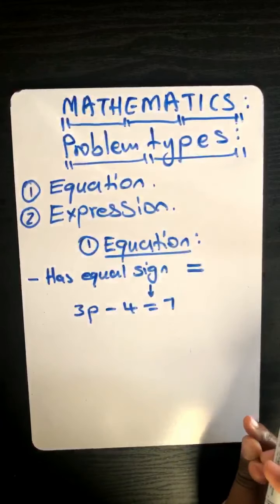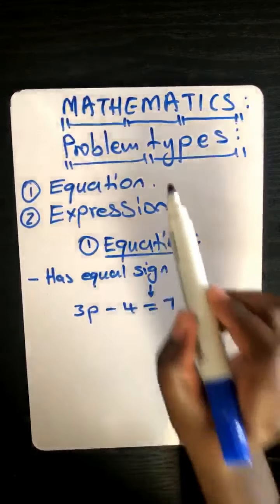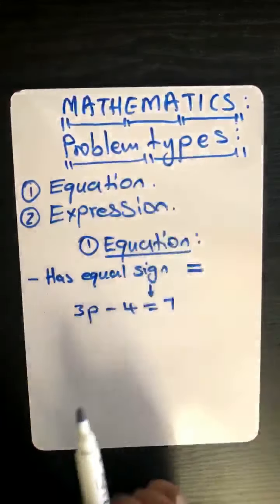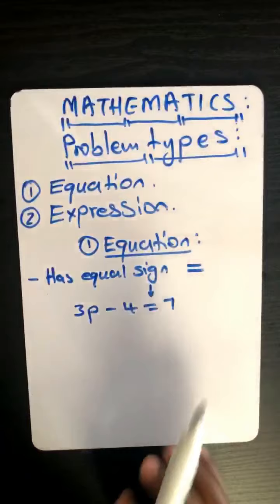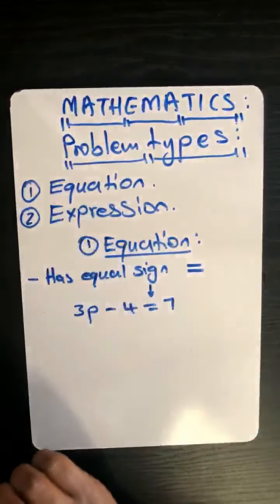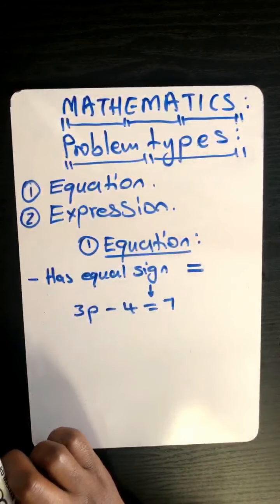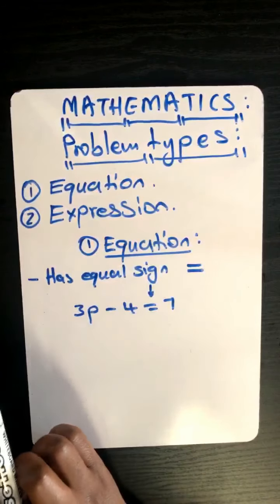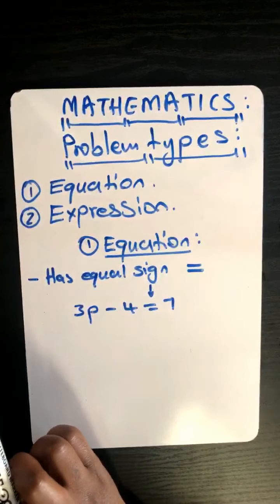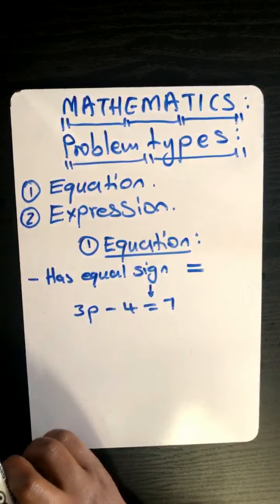Please come again. So we have two types of problems. For today's lesson, we'll only talk about two types of problems. The first one is an equation. The second one is an expression. Now we'll be talking about an equation.